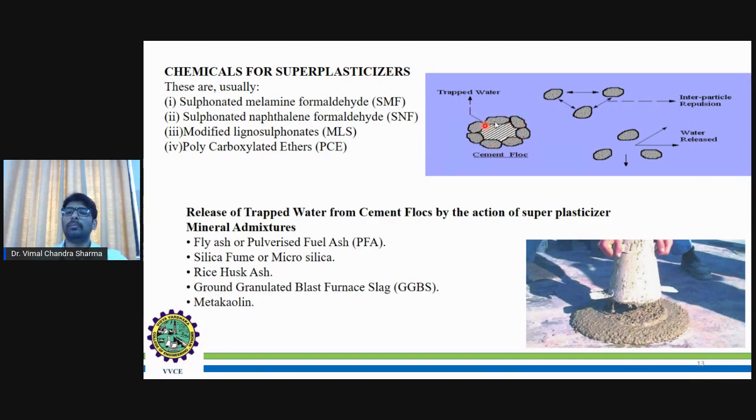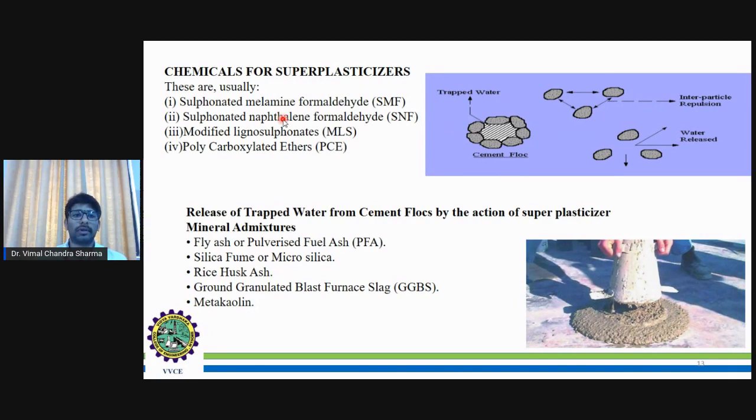That will be maintained properly when we add superplasticizers, so it will reduce the water. When we add them, interparticle repulsion takes place, then the trapped water will be released.